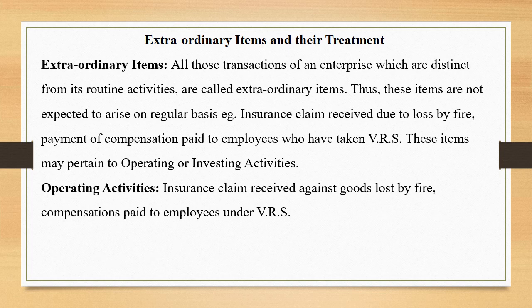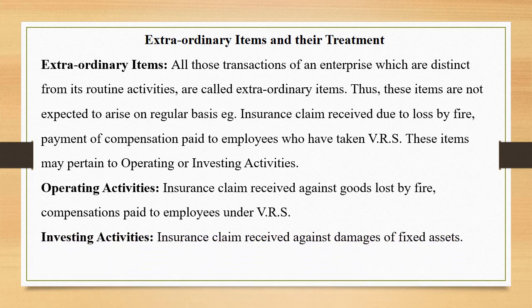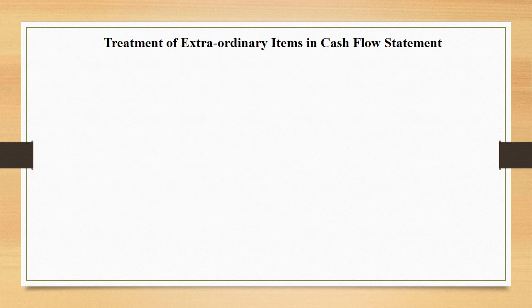Under operating activities, we are supposed to show insurance claim received against goods lost by fire or compensation paid to employees under VRS. Under investing activity, we are going to show the insurance claim received against damages of fixed assets. How are we going to show all these amounts in the cash flow statement?